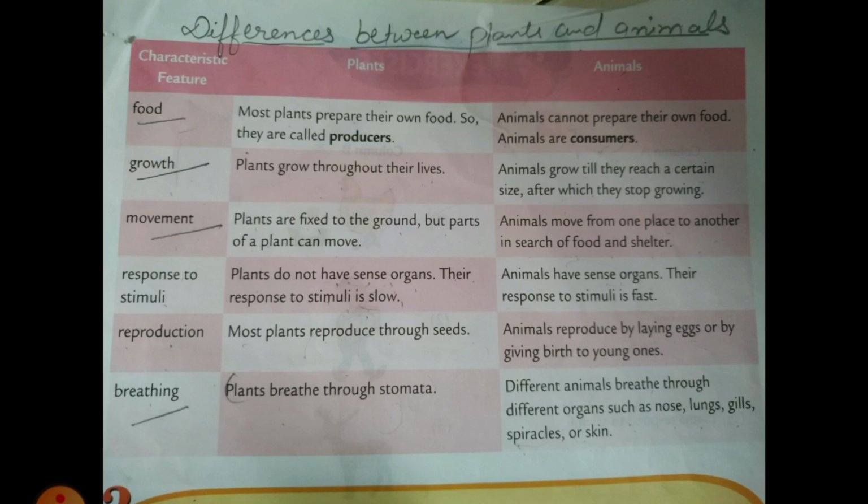water and shelter. Next is response to stimuli. Plants do not have sense organs, so they can't react very quickly. Their response to stimuli is slow. But animals have sense organs, so they can react fast. Next is reproduction. Most plants reproduce through seeds, whereas animals reproduce by laying eggs or giving birth to their young ones. Last is breathing. Plants breathe through stomata, whereas animals have different organs for breathing, like nose, lungs, gills, spiracles or skin.